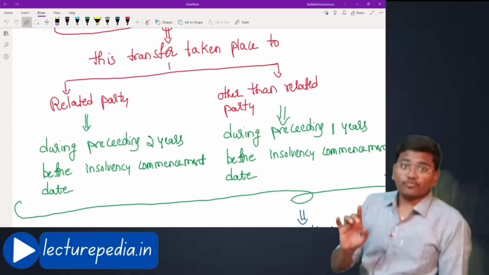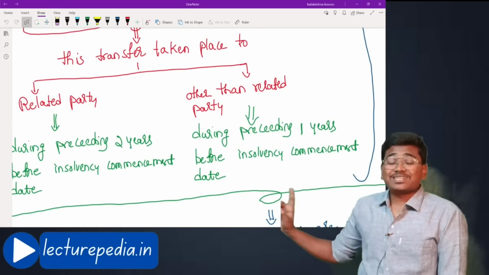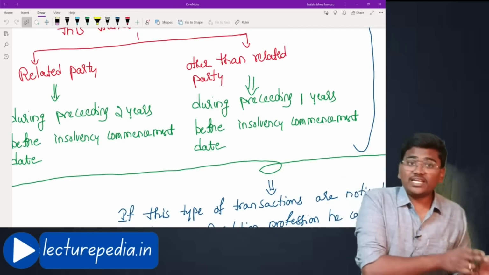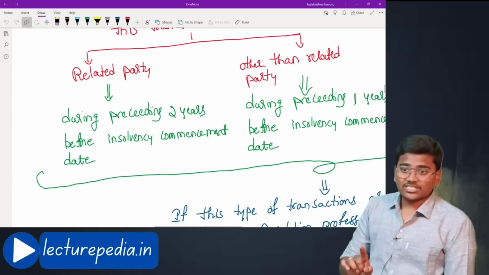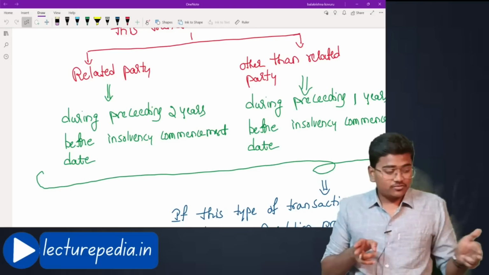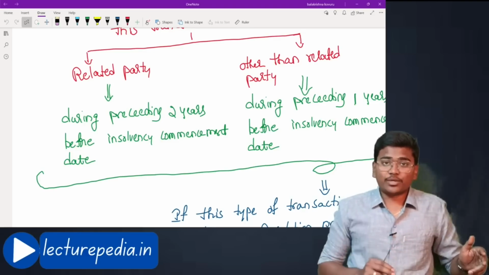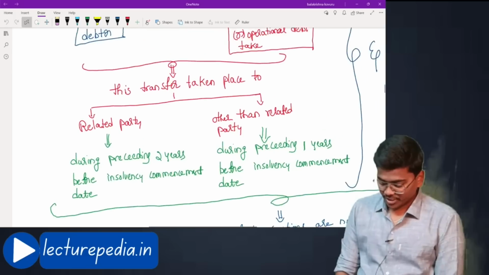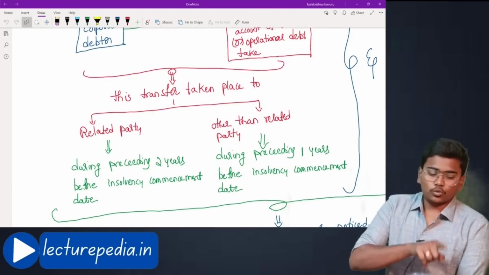That is in case of related party. In case you transfer the asset to a person other than a related party, you have to check whether you transferred during the preceding 1 year before the commencement of the insolvency resolution date. If you have transferred to a related party, you should check whether you have transferred during the preceding 2 years. In case you transferred to other than a related party, you have to check whether you have transferred during the preceding 1 year. Okay, you have transferred during the preceding 2 years or preceding 1 year to a related party or to other than a related party.